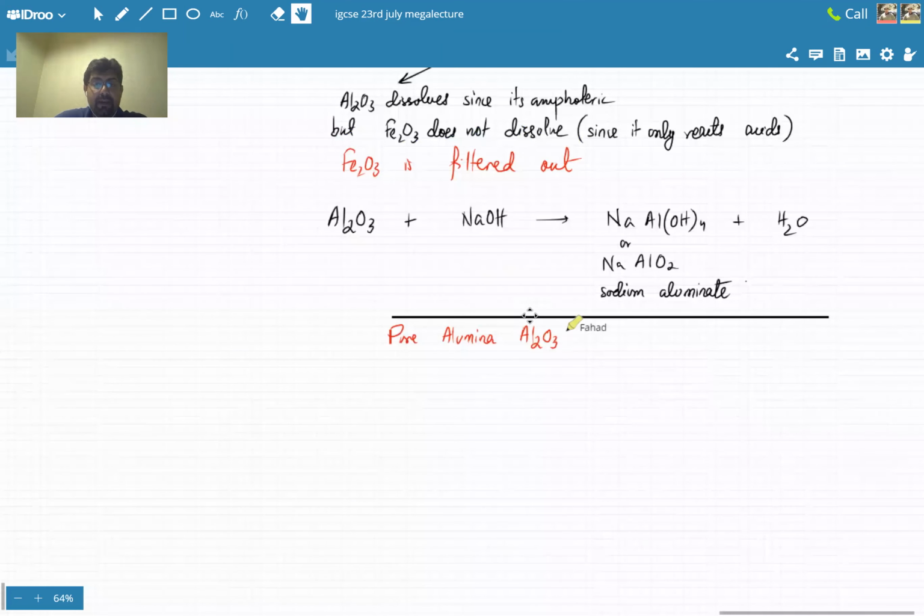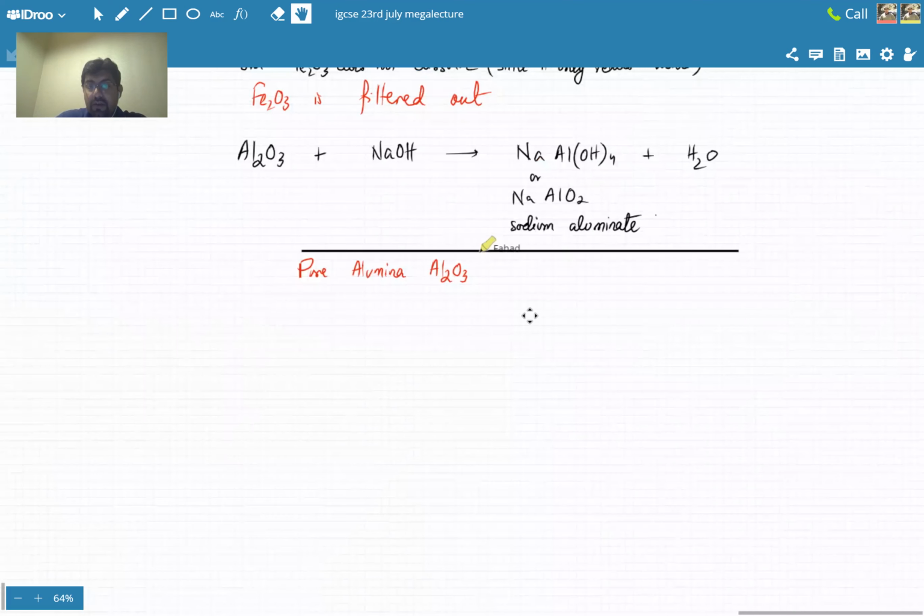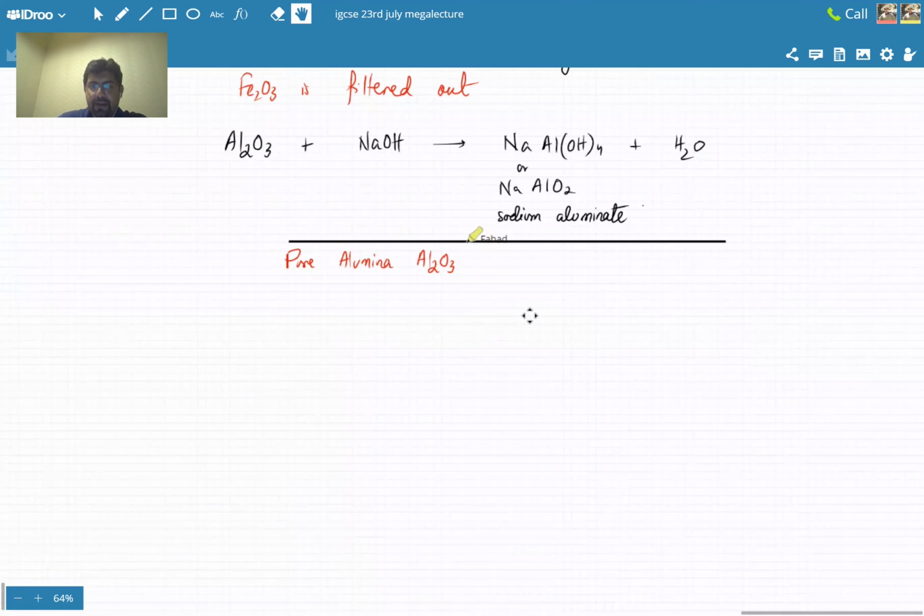Now you have pure alumina, Al2O3. Bauxite जो था, that was the rock. Now you don't have that rock; you have pure alumina with you. So pure alumina, Al2O3, is then electrolyzed. ठीक है, so this is your step 2.